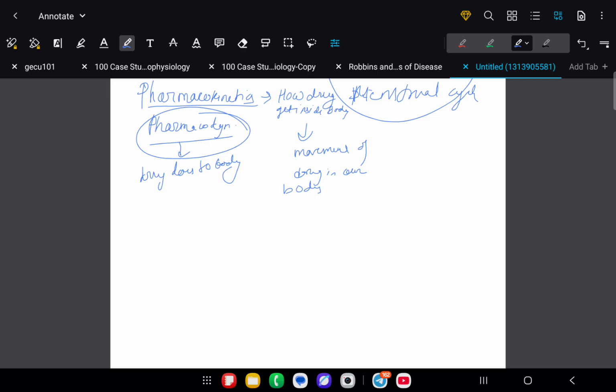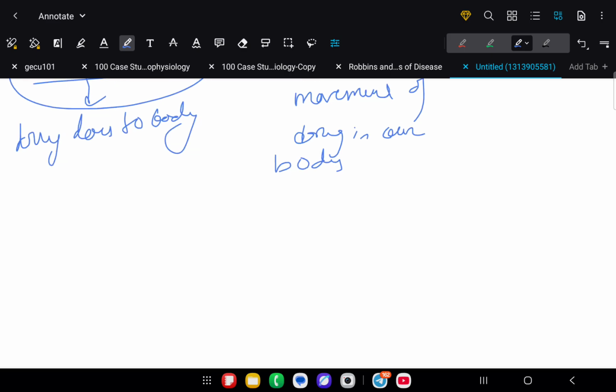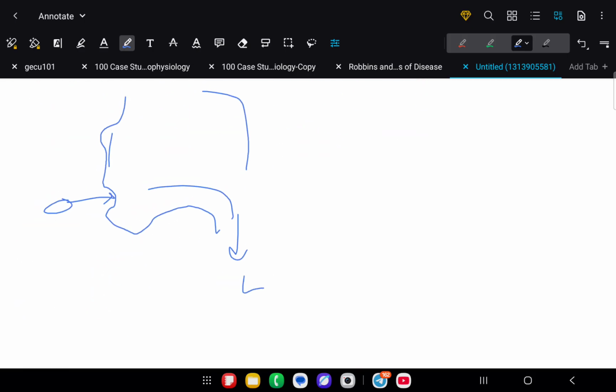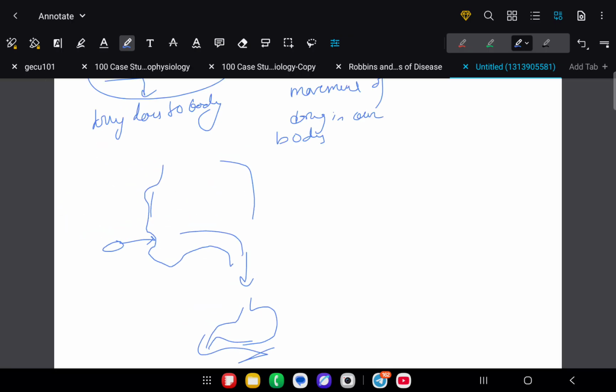First of all, when we take it in the GIT or through any source. For example, if we are taking an oral pill, so first of all, like this is a person, he is taking this pill inside the mouth. It will go inside the GIT through the esophagus, then stomach, then intestine. It will go through the whole process, and after that it will circulate through the portal, then come to the liver, then go to the heart.